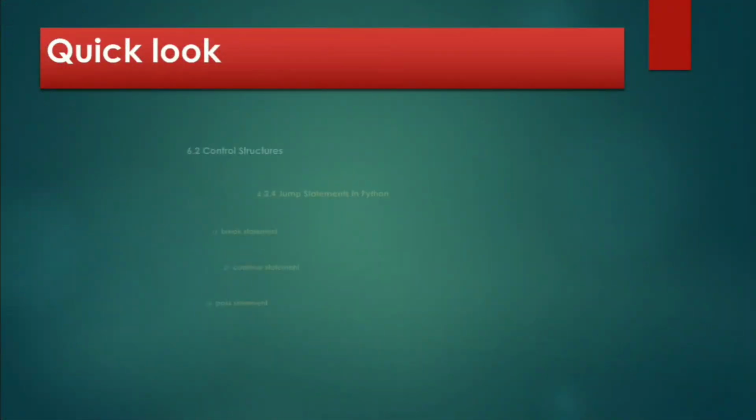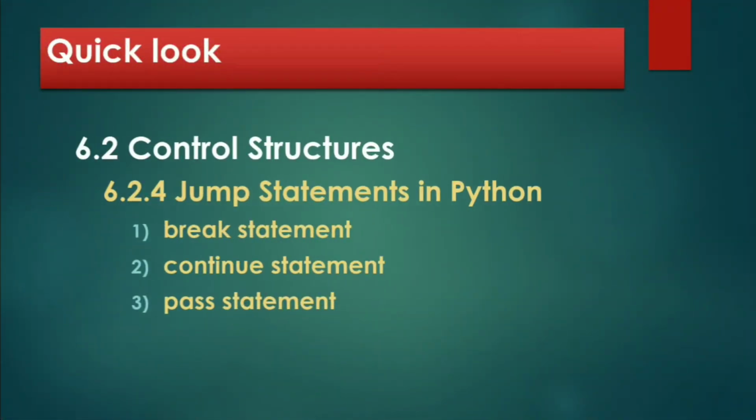Let's see what topics we are going to discuss today. We are going to see jump statements in Python, that is the break statement, continue statement and pass statement. These are the three statements you are going to learn today, and it is all about jump statements, and this is the last topic of chapter 6.